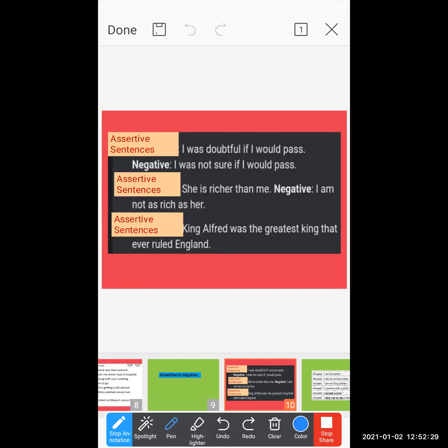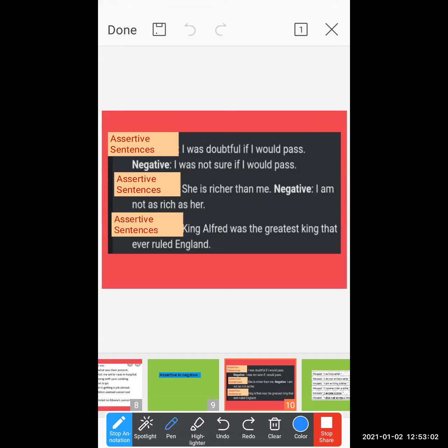"I am not as rich as her." In both the sentences, the meanings are the same. What is the same? That I am saying I am not rich as compared to that particular woman, because "her" is there, which shows the female gender, right? So you have to keep this in your mind.